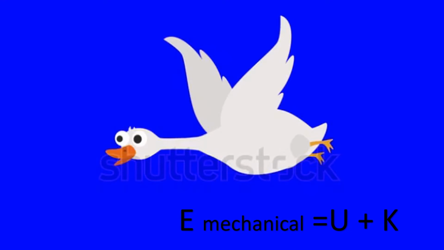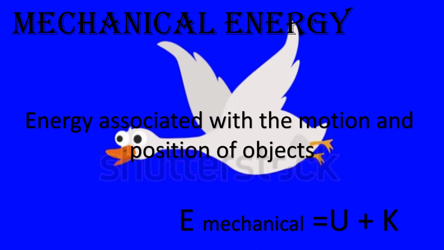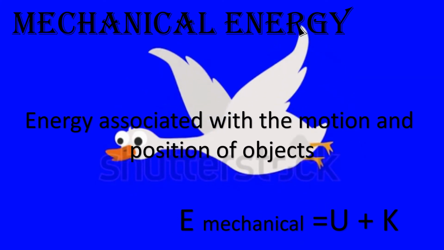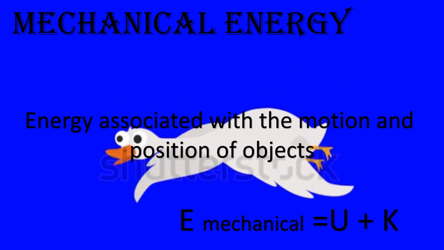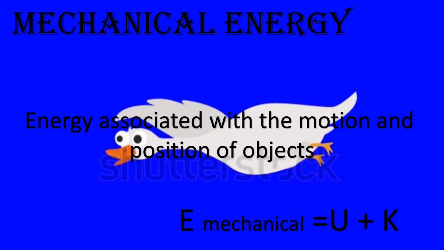So we can say mechanical energy equals potential energy plus kinetic energy, that is, U plus K. The energy associated with the motion and position of objects is called mechanical energy. Can you all understand, children?